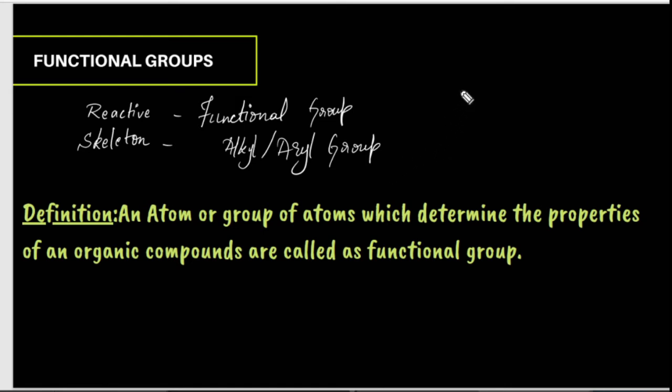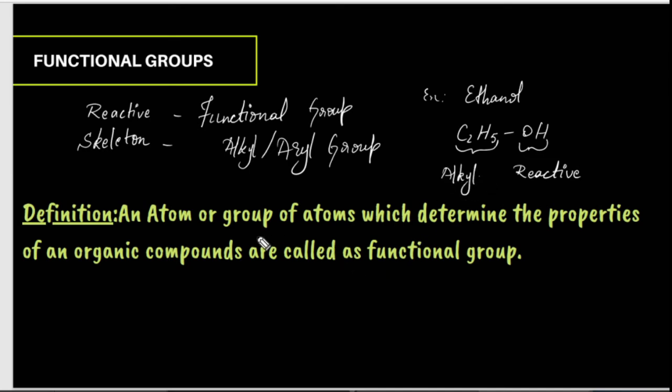We will take an example of ethanol. The formula is C2H5OH. In this example, the OH, that is the alcohol group, is the reactive part, and the skeleton part is the alkyl group. Therefore, an atom or group of atoms which determine the properties of an organic compound is called a functional group.